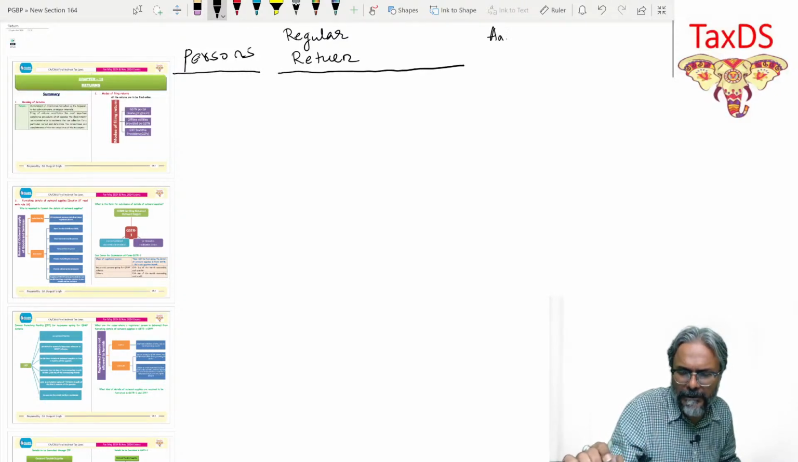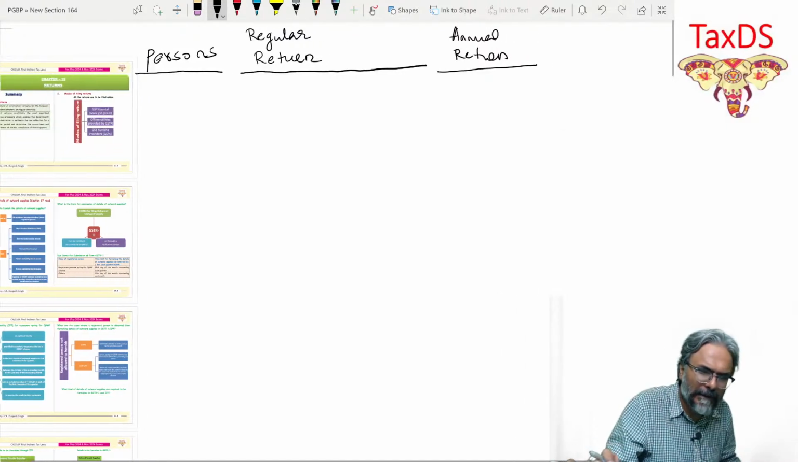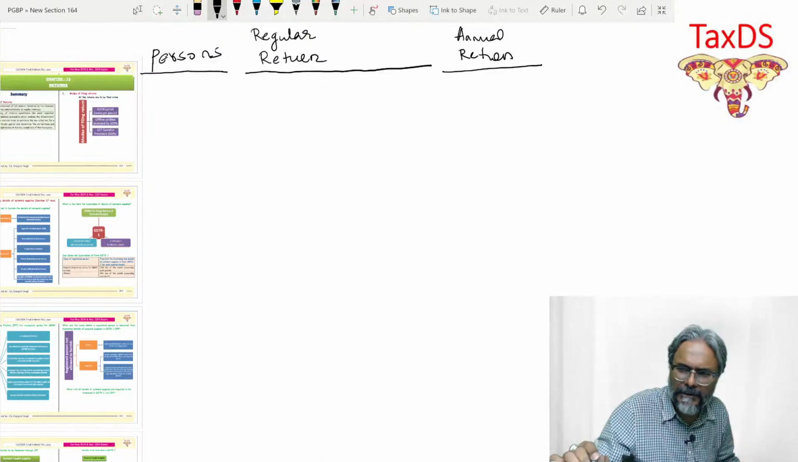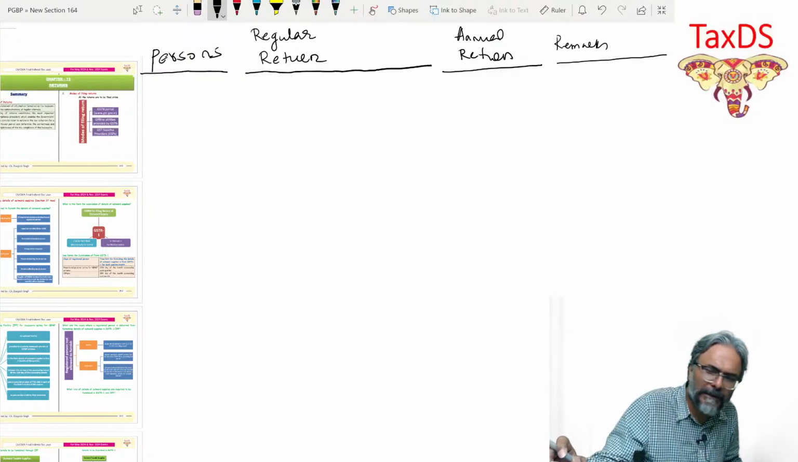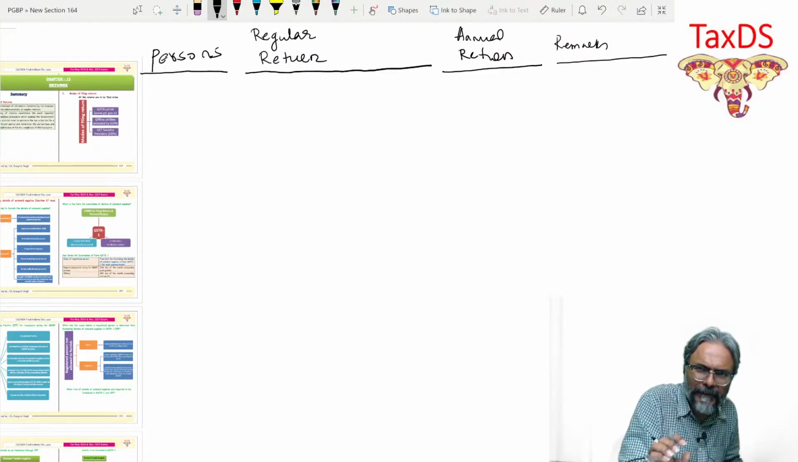Thereafter the annual return that will be required to be filed, and finally, students, the remark. Give some space for the remark also in this context. So make primarily four columns in this particular case. I've already made these notes. I just want all of you to ensure that you make them properly.